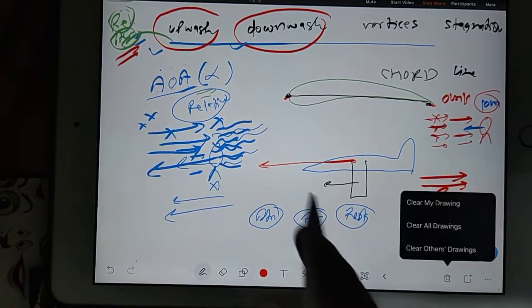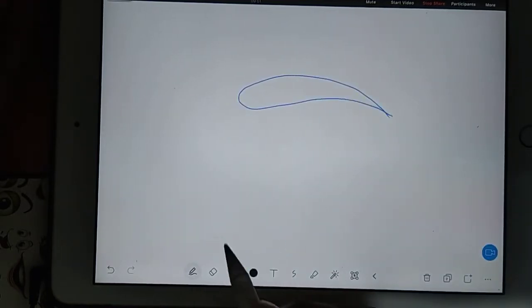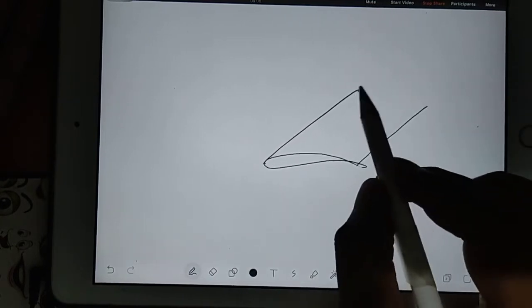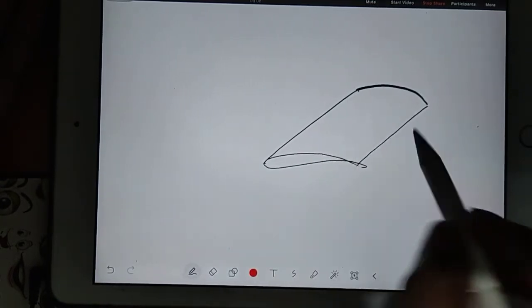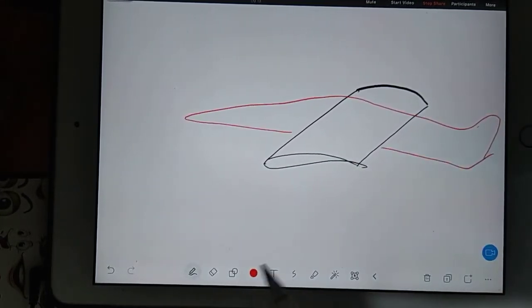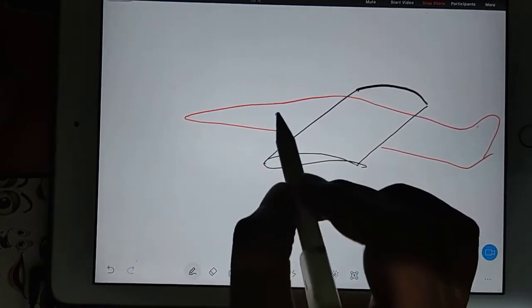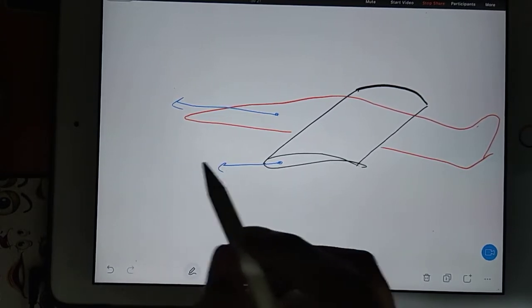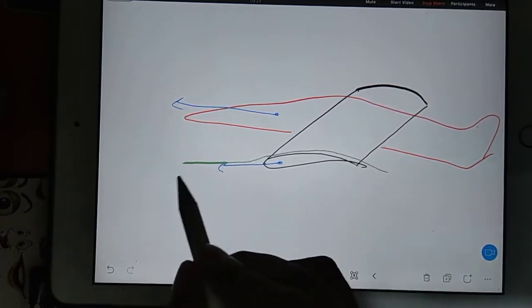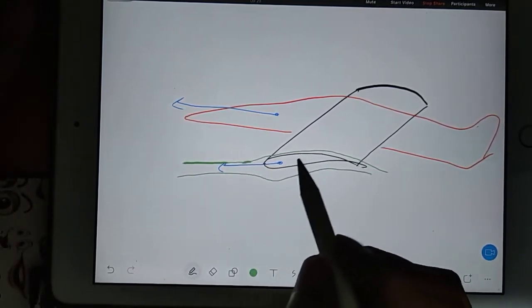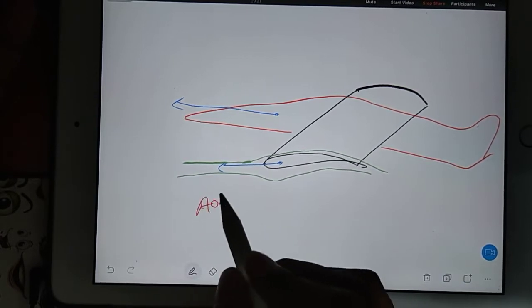See, when you have an airfoil, what is an airfoil? Airfoil is nothing but, if you extend the airfoil, it will become a wing. And then you can connect any fuselage here, and this will be an entire aircraft. So if the aircraft is going in this direction, you can say this airfoil is going in this direction. So air will come and air will flow over the airfoil. If air flows over the airfoil, then only we have the concept of angle of attack.